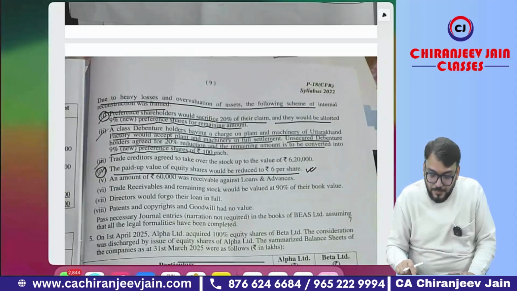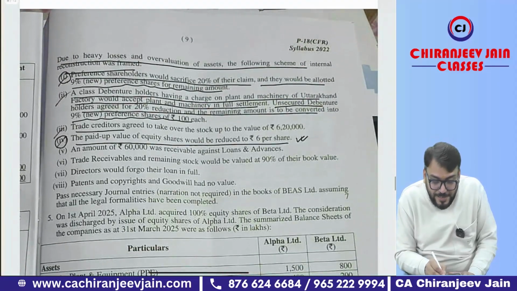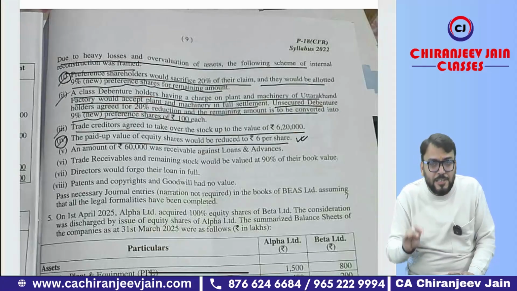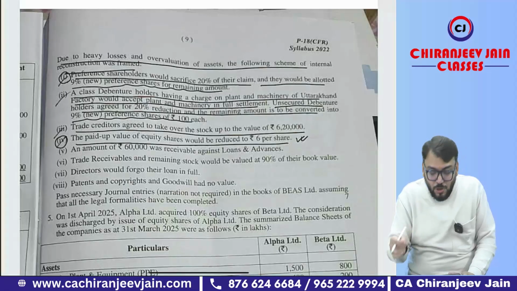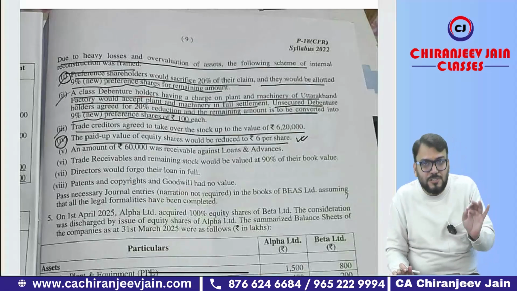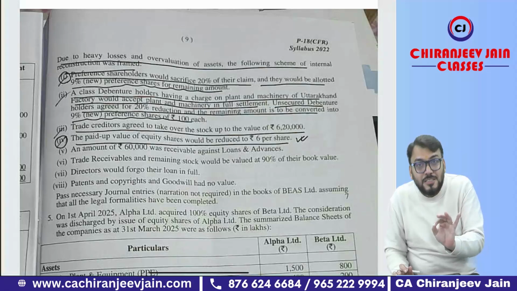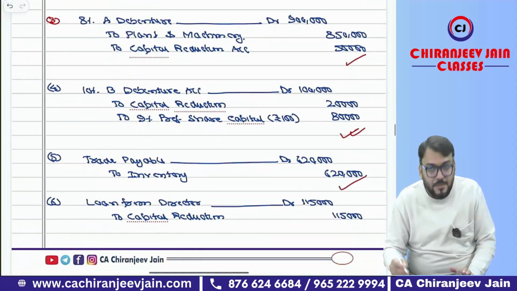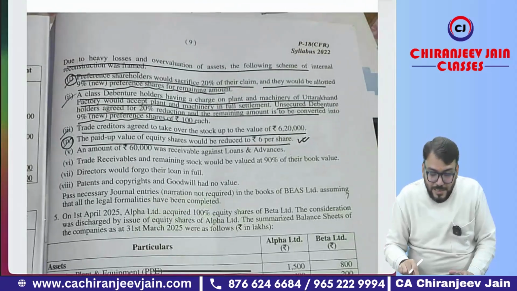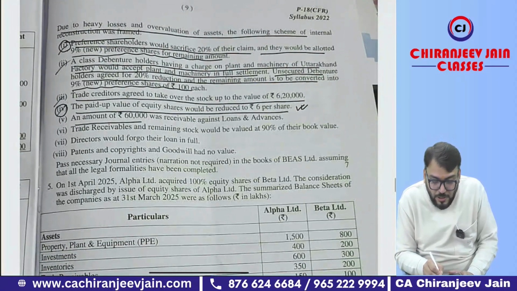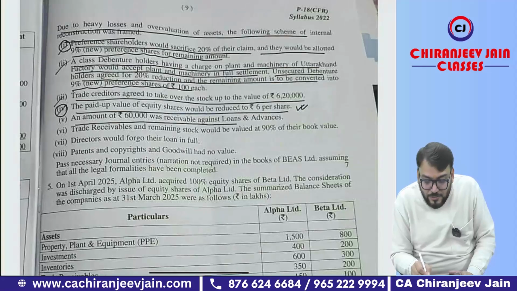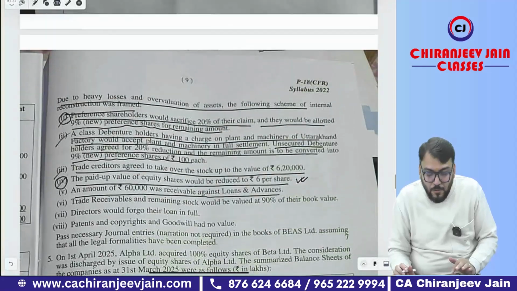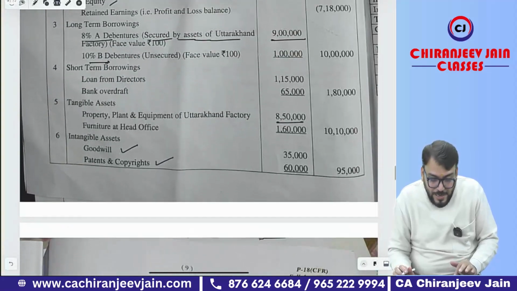Yes, sir. Then they have given that trade creditors agree to take over the stock up to a value of 6,20,000. So trade creditors will reduce and they will take stock of the value of 6,20,000. So trade creditors account debit to stock, meaning inventory, 6,20,000. That journal entry has been done. Then coming to the next point, an amount of 60,000 was receivable against loans and advances. Now what was the amount of loans and advances? It is given.